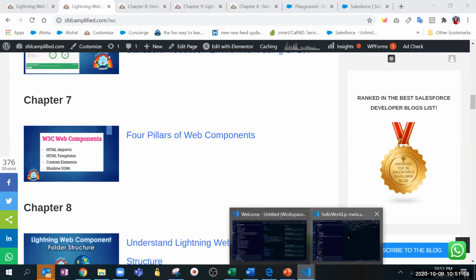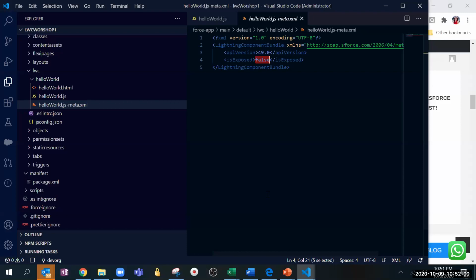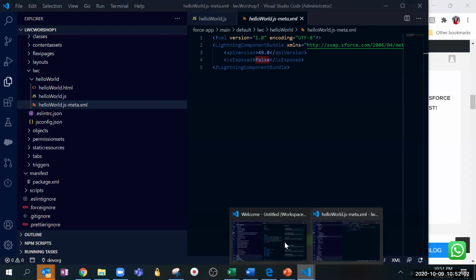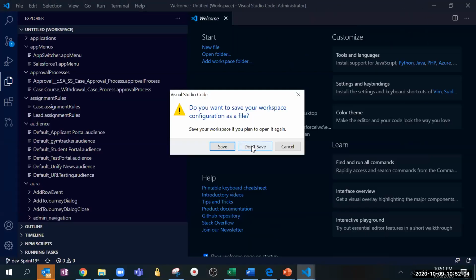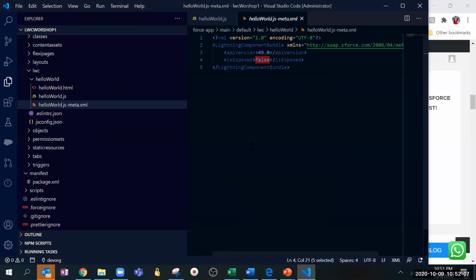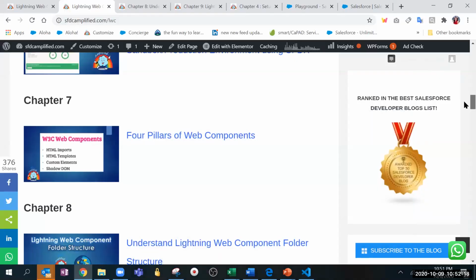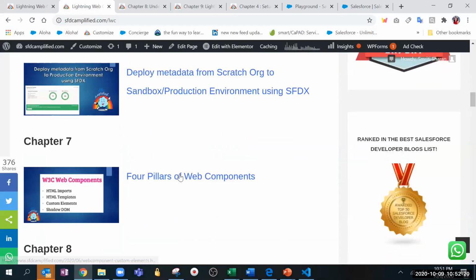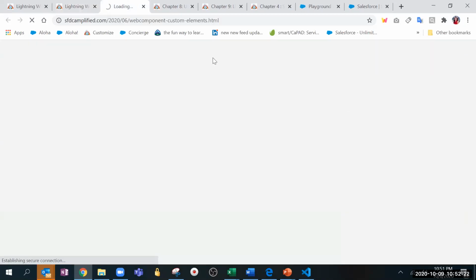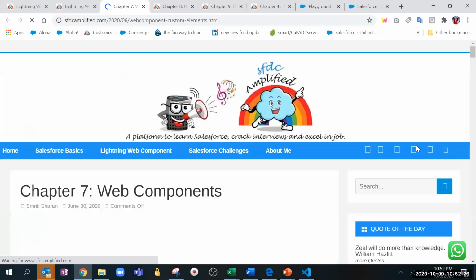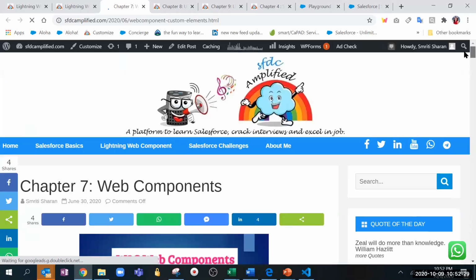One point I would like to add here. Yeah, go ahead. So like the first question in the interview, the basic first question will be like, what's the difference between Aura and LWC, right? In the LWC, you can say this. Go back to your blog, Smriti. So basically, the 4 pillars of web components. So that web components are built on browser, and on top of that web components, LWC is built.